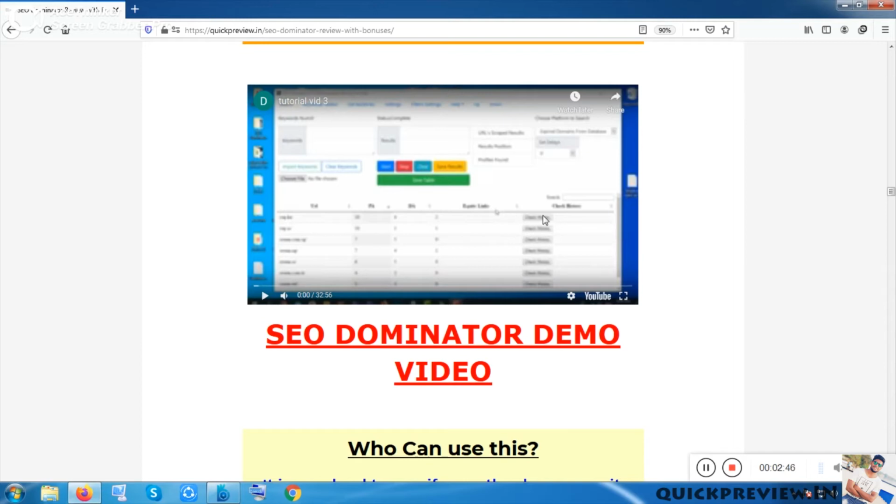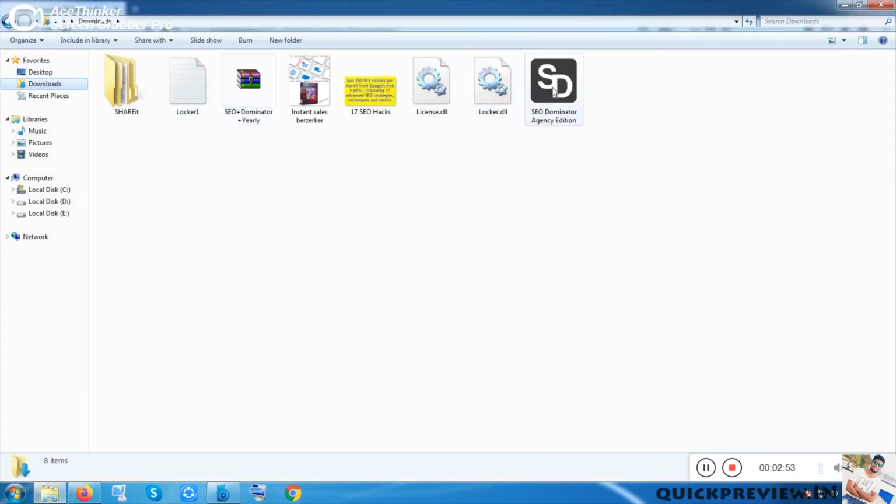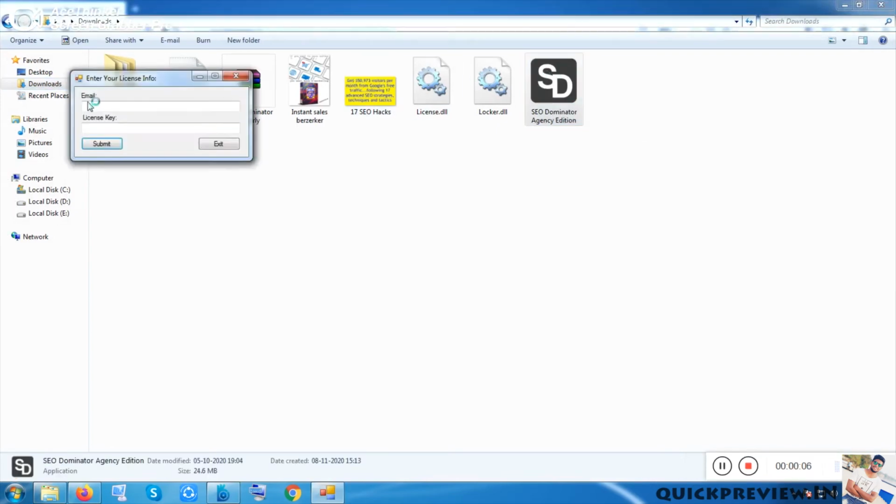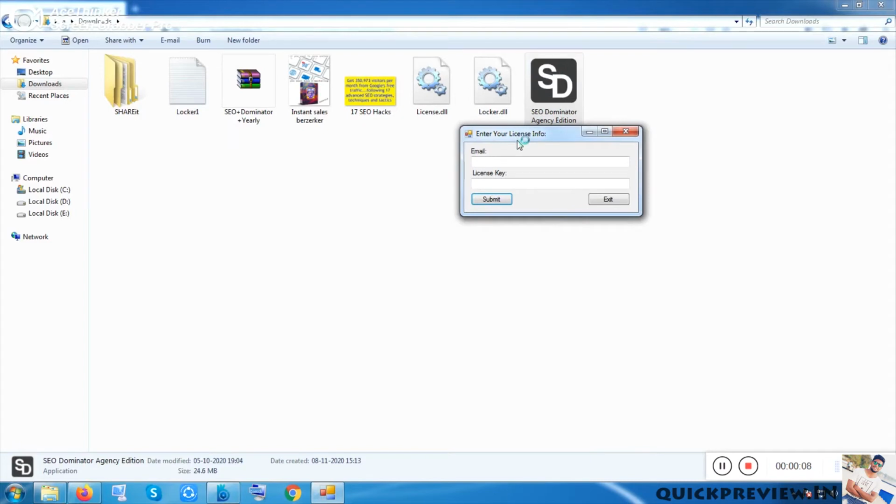I was not able to access this software for review with the demo version that they gave me. I tried to open it, and let me show you what it showed me once I put in the email and the license key that was given by them.